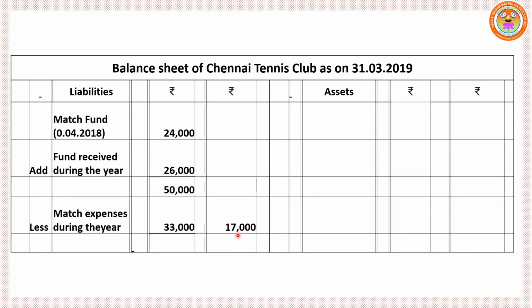One more thing, if they have given any match fund investment, it will be shown under the asset side. If they have received any interest on investment, that will increase the match fund, so in that situation, that amount should be added along with the match fund. Clear?